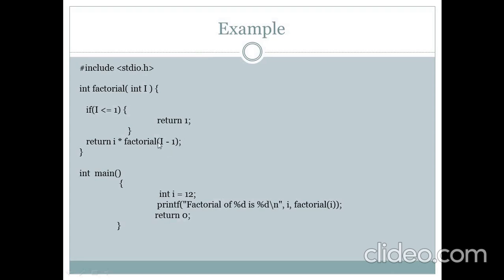Again this factorial function will pass 11 into this I, proceed further, and again call itself with I minus 1, meaning 11 minus 1, which is factorial of 10. This will continue until I becomes less than or equal to 1. So this is a factorial function and this is an example of recursion. Okay, so let's proceed further.